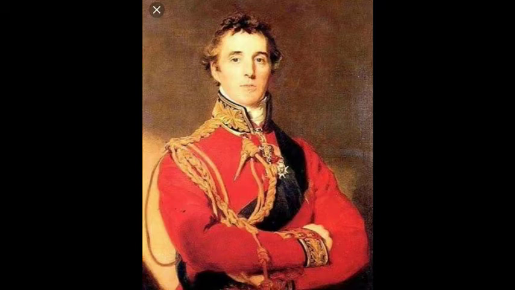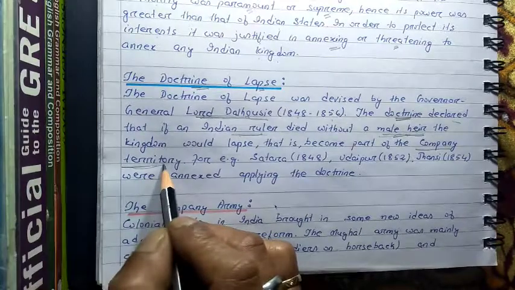According to the policy of doctrine of lapse, if any Indian ruler died without a male heir, that means, after the death of the king, generally the son of the king becomes the next ruler. So if any Indian ruler died and did not have any son to be the next ruler, then that territory or kingdom would lapse, or in other words, it would become part of the company territory.